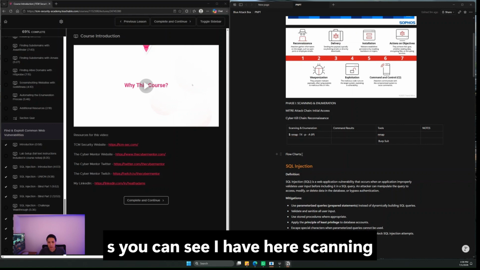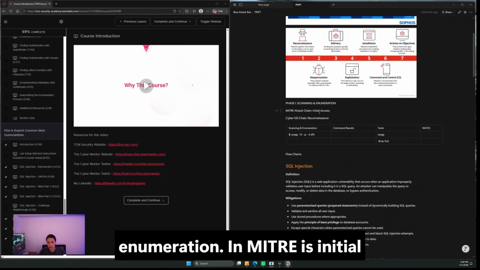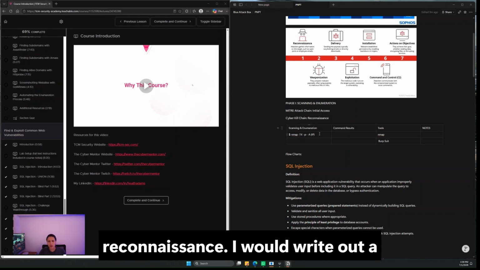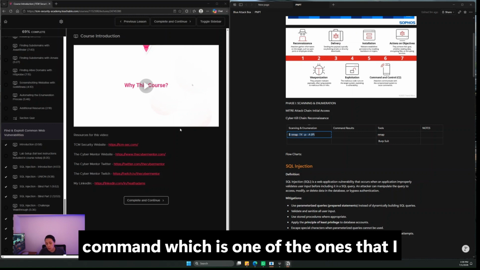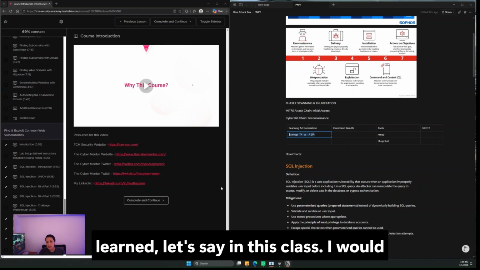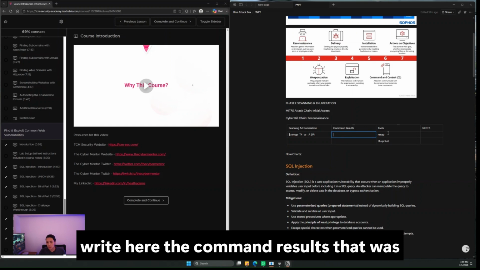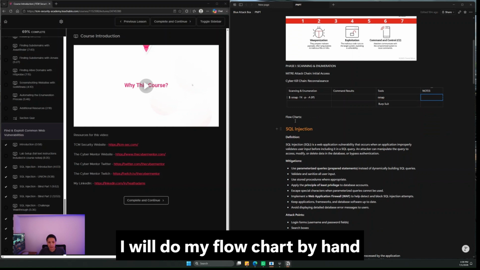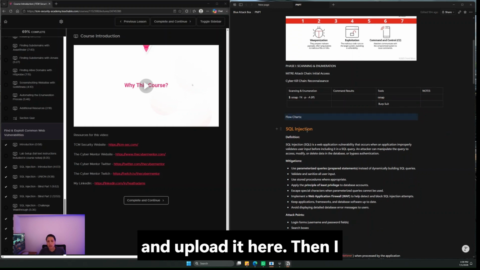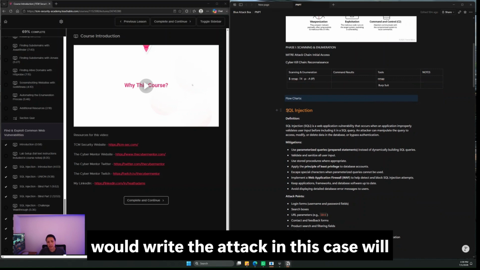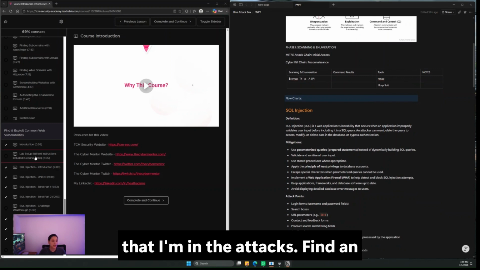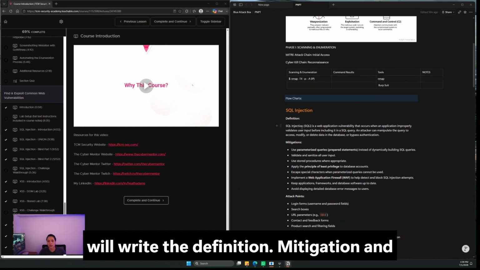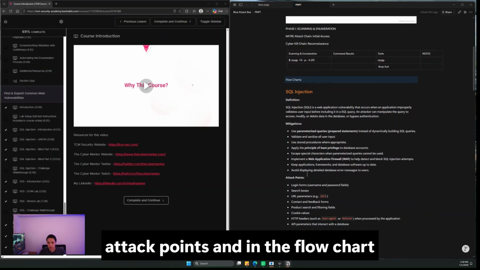Now, as you can see, I have here scanning and enumeration, MITRE is initial access, and the cyber kill chain is reconnaissance. I will write a command, one of the ones that I learned in this class. I will write here the command results, the tool is nmap, and I will write any notes. Then I will do my flowchart by hand and upload it here. Then I will write the attack, in this case SQL injection, assuming I'm in the attacks section, finding an exploit in the exploit chapter. I will write the definition, mitigation, and attack points.